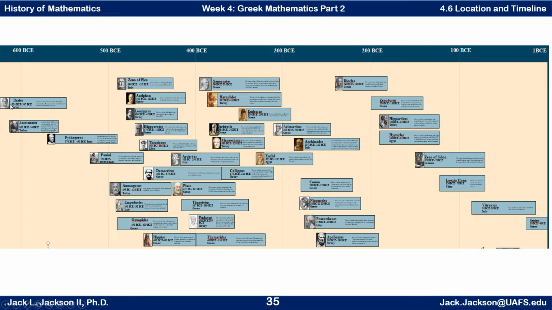So it starts here with Thales, right here. Then his student Anaximander, Pythagoras is here, and then some other ones here. Some of these we talked about, some we didn't. We talked about Zeno, who's up here. Let's see, who are some of the others that we talked about? We talked about Eudoxus. We talked about Thaddeus. We talked about Aristotle here. We talked about Archimedes for sure, one of the best mathematicians of all times, maybe the best.